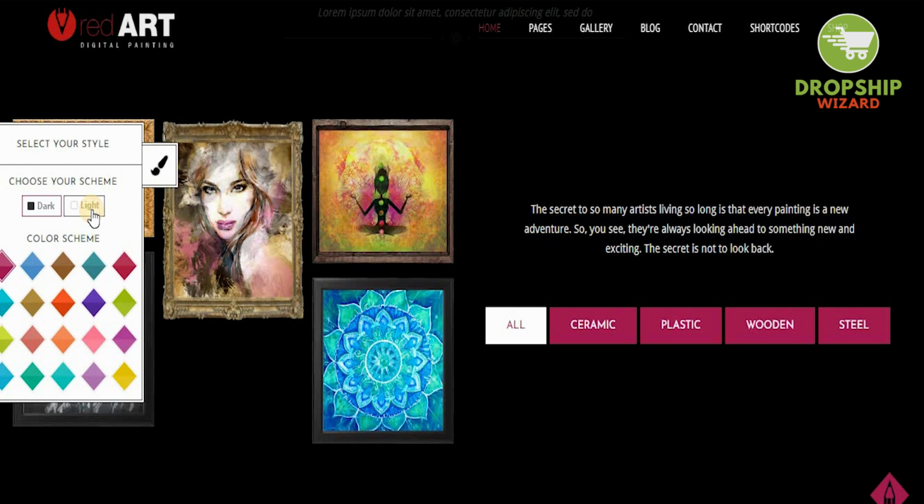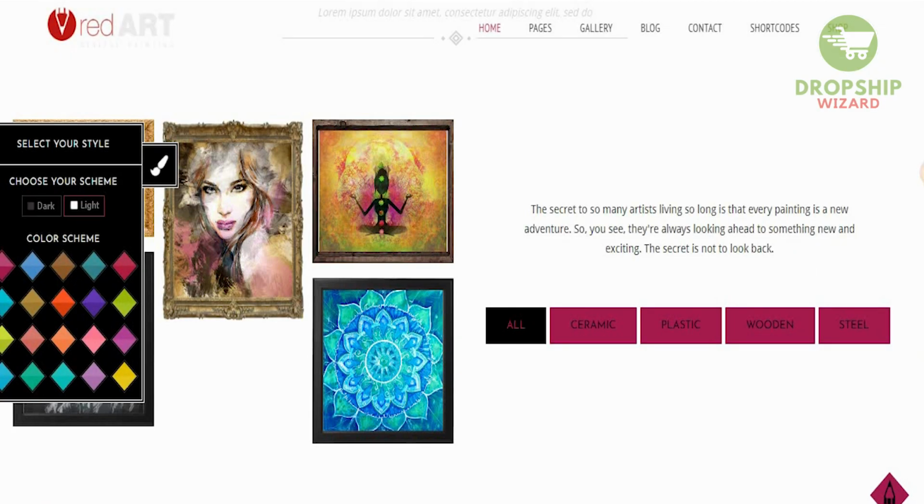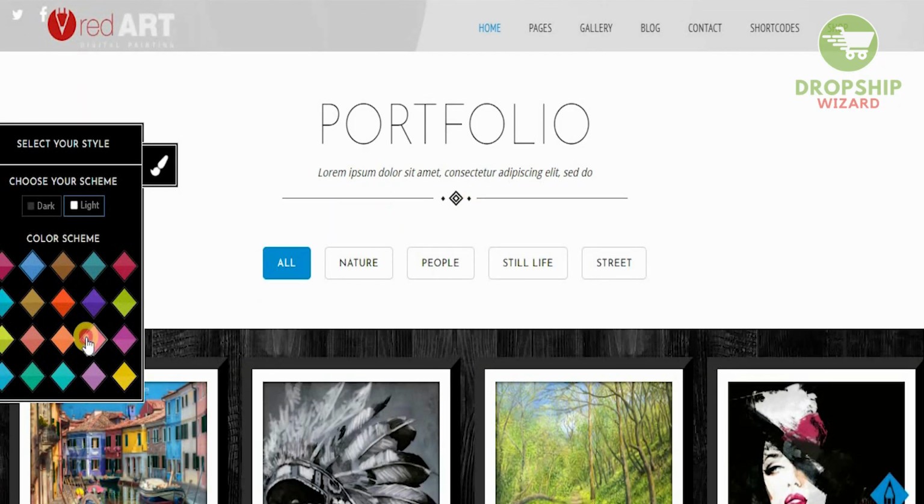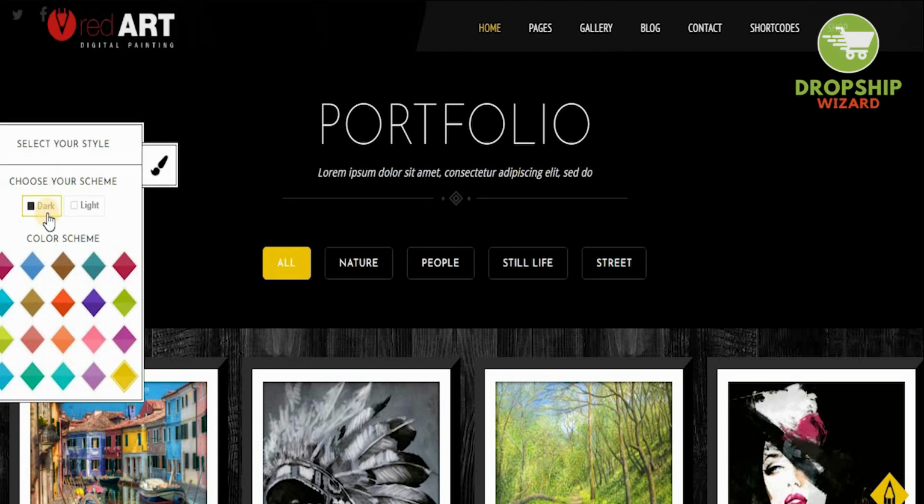And with this theme, you can do so much. You can change it. Let's go for a lighter scheme. This is how it's going to look on a light scheme. Just look at that. That is absolutely brilliant. We can change the colors as well if we want to. It's quite easy, guys, because you need to make sure that all the elements that you have really stand out and have a direct effect. Let's change the color over here. Can you see how that changes everything? It really brings out the elements. I love the dark. I love the yellow. I love how that works. I love how it all comes together.